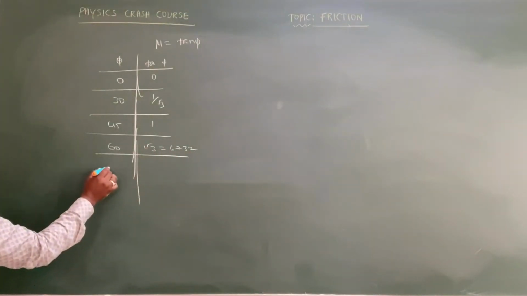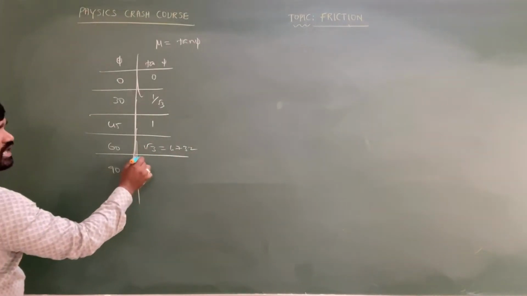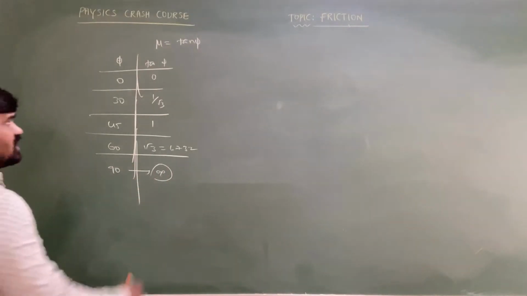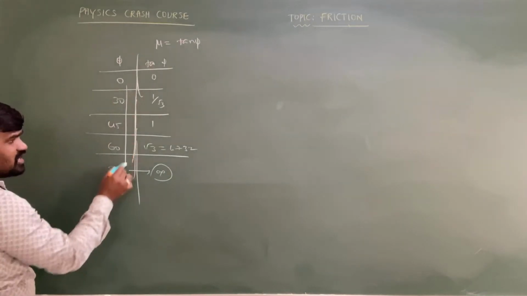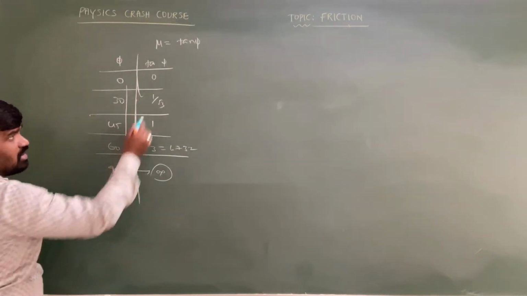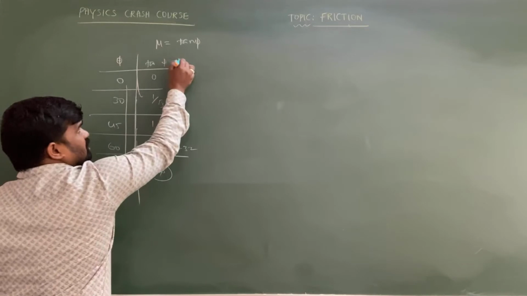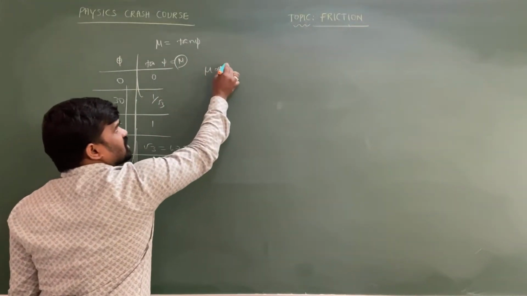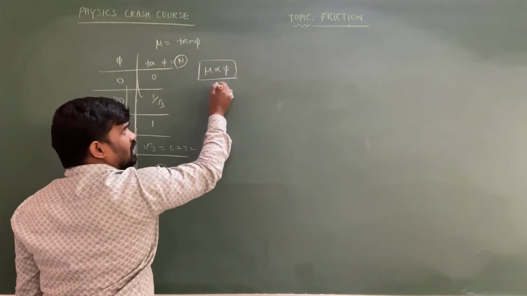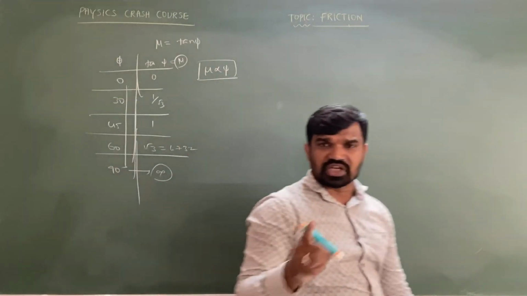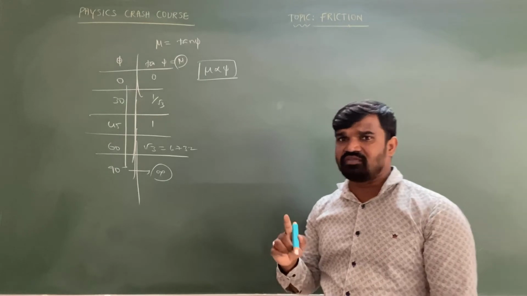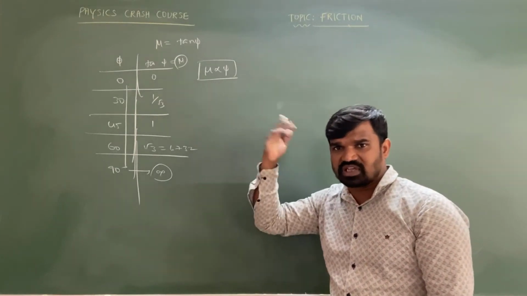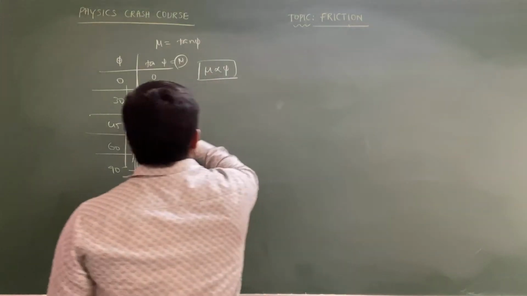Or suppose you take phi equal to 90 degrees, then tan 90 is infinite, a very large value. So now, my dear intelligence, if you observe, when the angle is increasing, tan of the angle is also increasing, which means the coefficient of friction is also increasing. So coefficient of friction is directly proportional to tan phi. The coefficient of friction between two surfaces is always directly proportional to the angle of friction. If the angle of friction increases, the coefficient of friction also increases. This is one most important point.